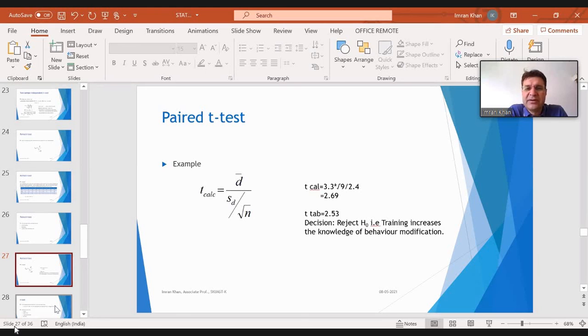Do this simple calculation. D bar is 3.3, divided by the standard deviation, that's 2.4, and under root of N, and that comes out to be 2.69. So when your calculated T is greater than the tabulated T, it will be rejected. Here T calculated is 2.69, T tabulated is 2.53. So calculated T is greater than tabulated T, we will reject our null hypothesis, which implies that the training increases the knowledge of behavior modification. So this is the inference, the interpretation part of this example.